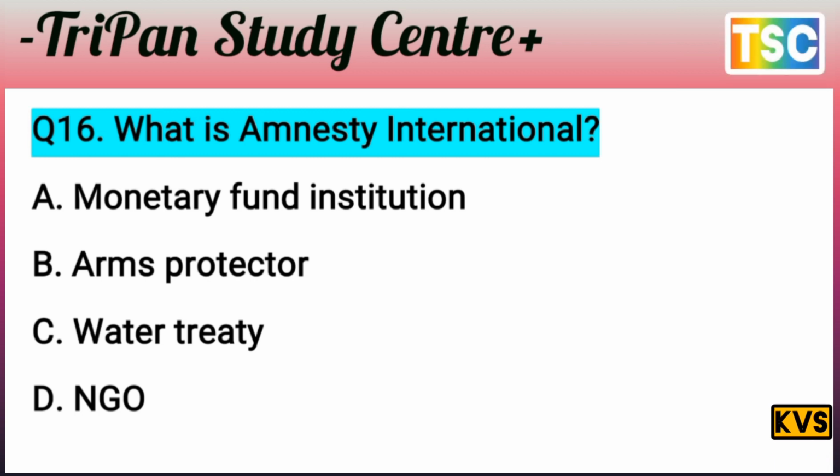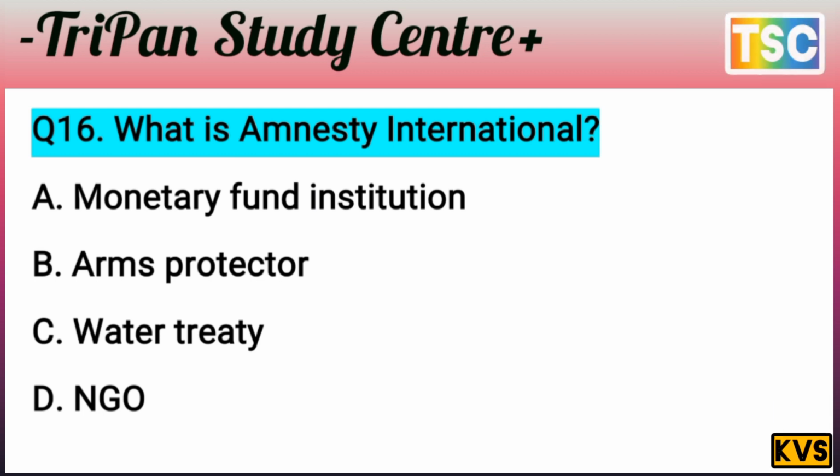Let's see the next question. The next question arrives here, that's important. The question here, what is Amnesty International? You know, what is Amnesty International here. The options are A monetary fund institution, B arms protector, C water treaties, and D NGO. That's an important question here. But first of all, check your knowledge. I give you a few seconds. Note in your notebook for this answer. And let's see what the answer to this question is.